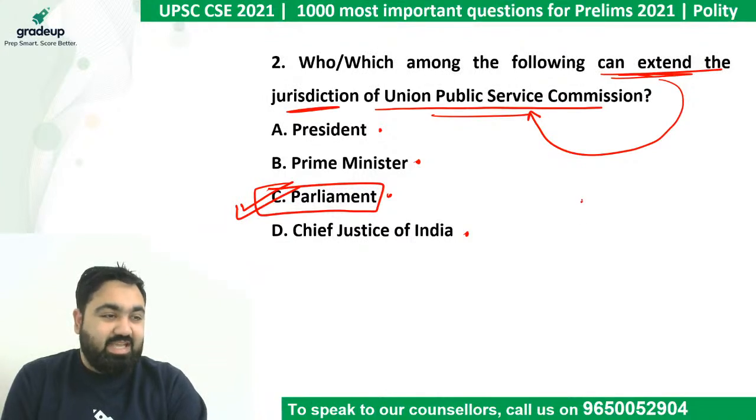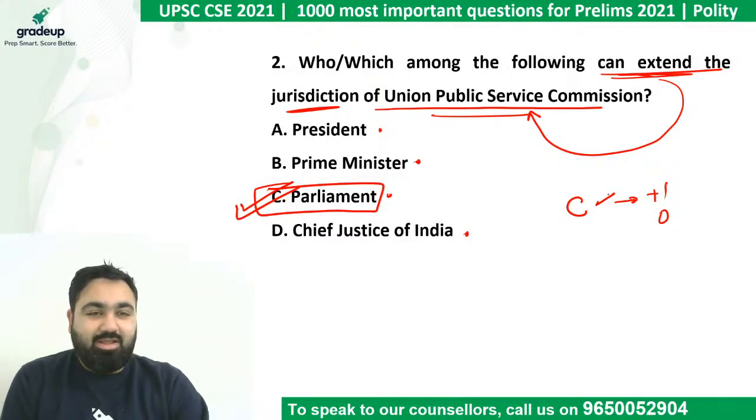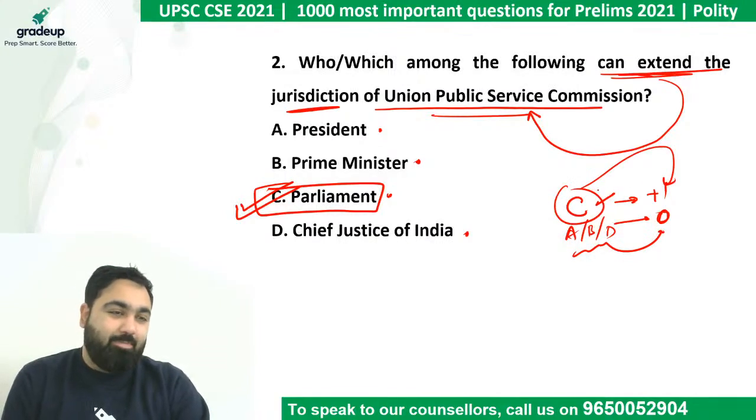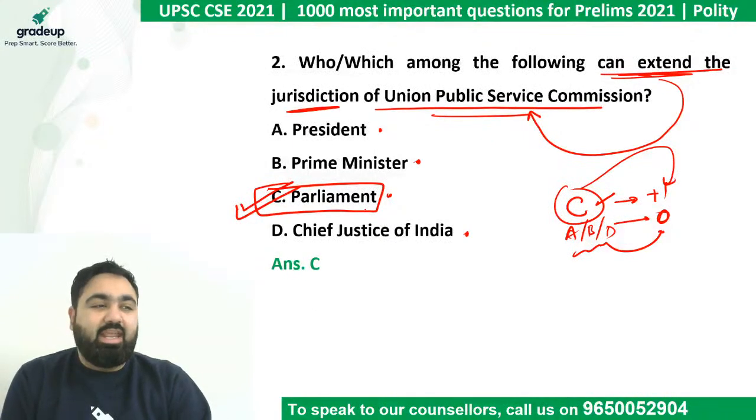If you said C is the answer, then you are right. Brilliant job. Give yourself +1. Otherwise, please put a stone, with a heavy heart I want to say with other answers, you get 0. So A, B, D, you will get 0. If you said C, good job. You will get +1. Brilliant job, guys. The correct answer again is C. I hope all of you understood this.